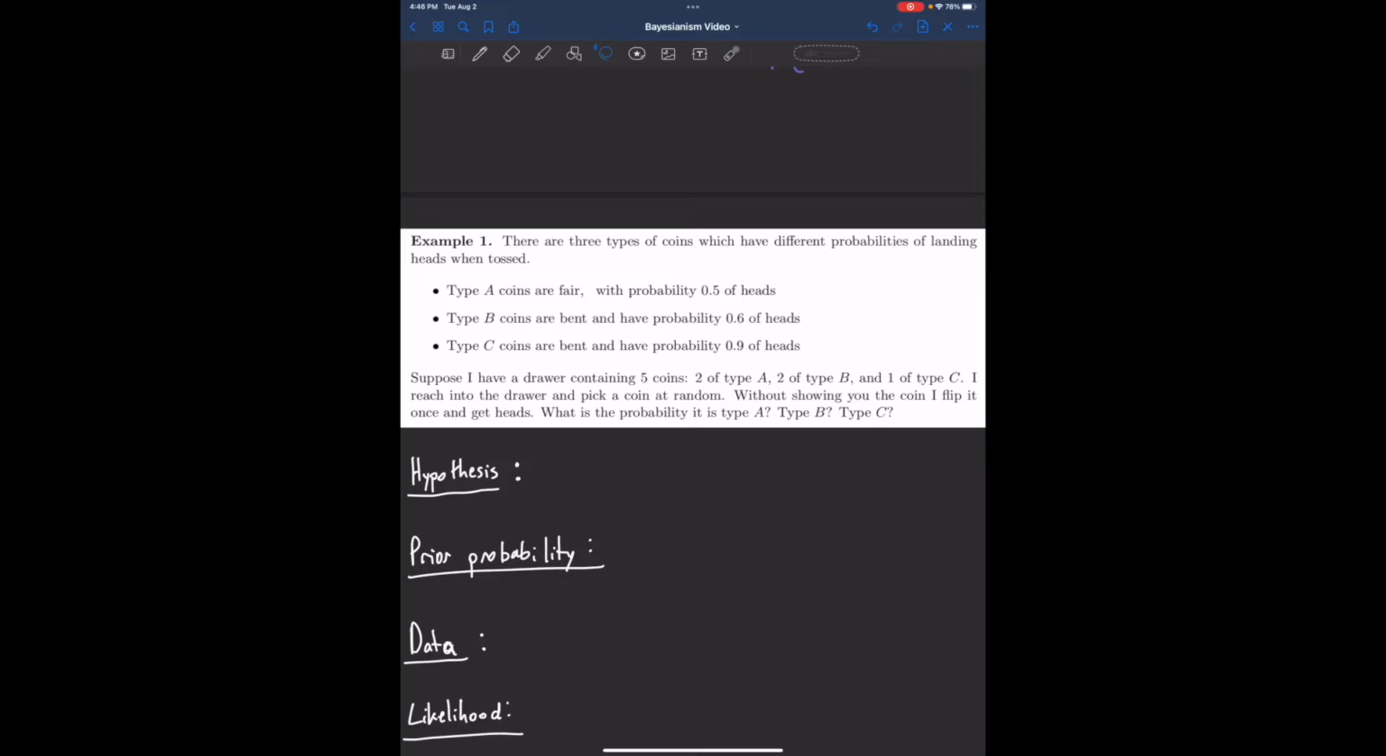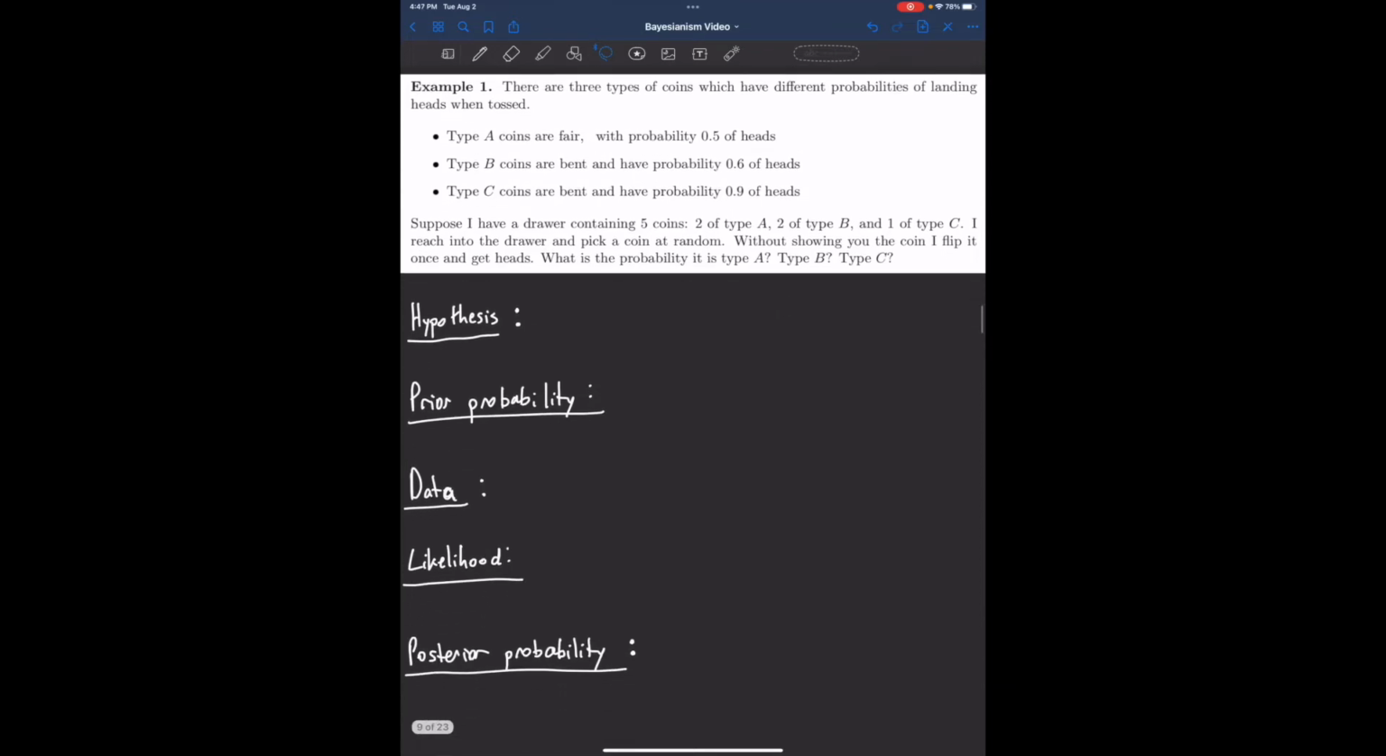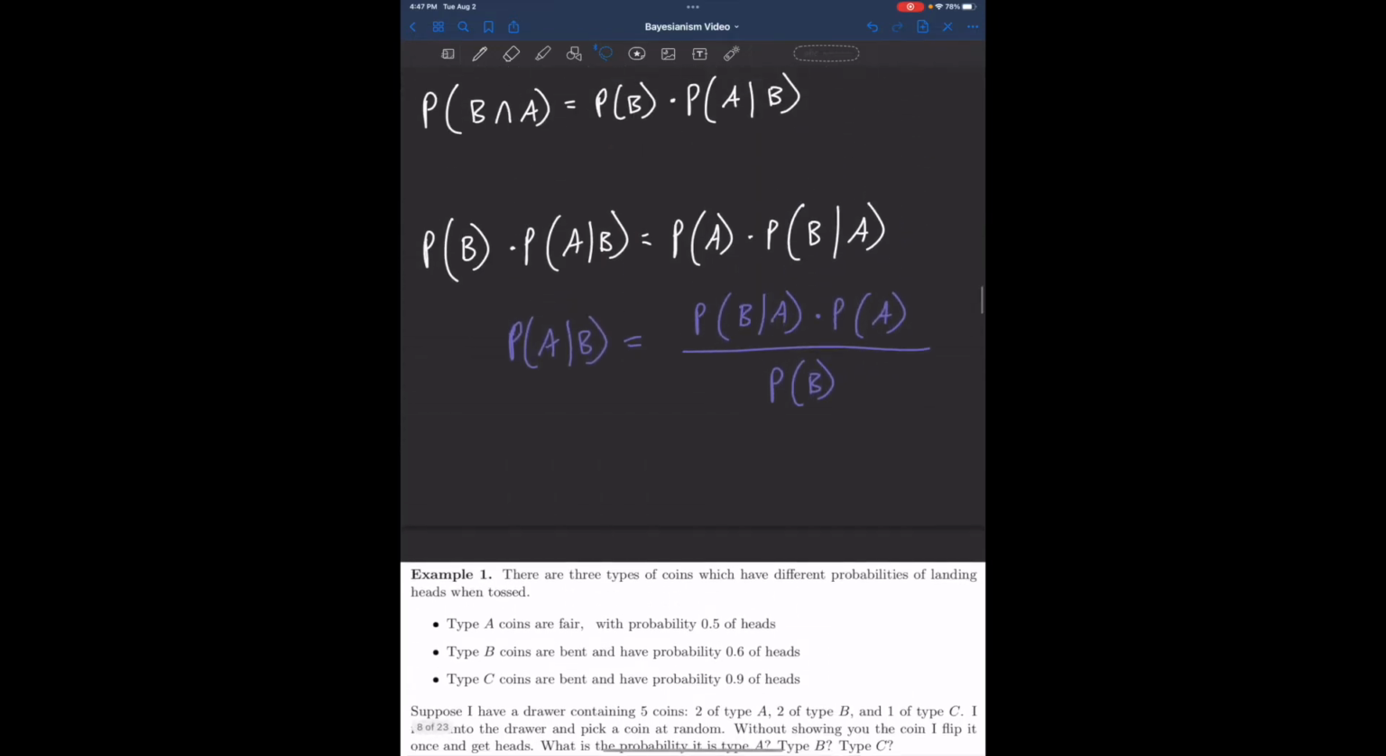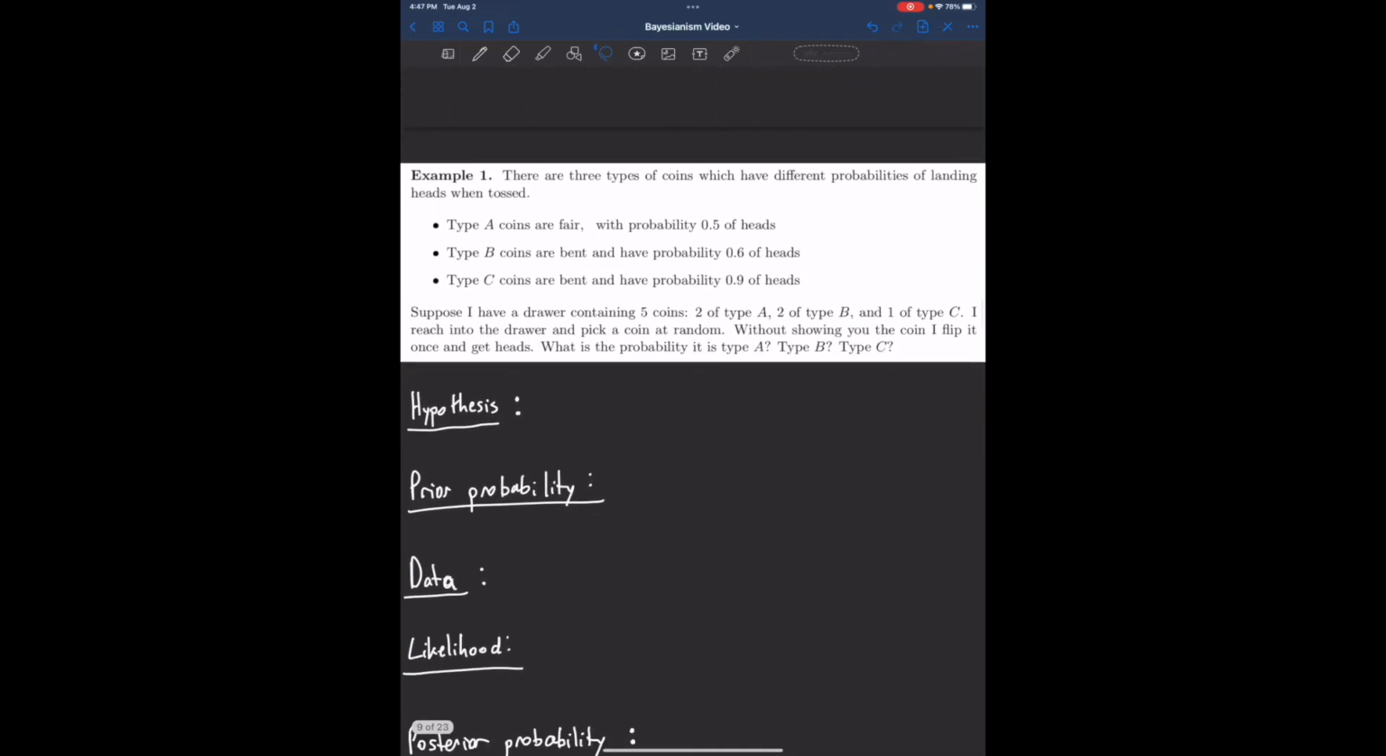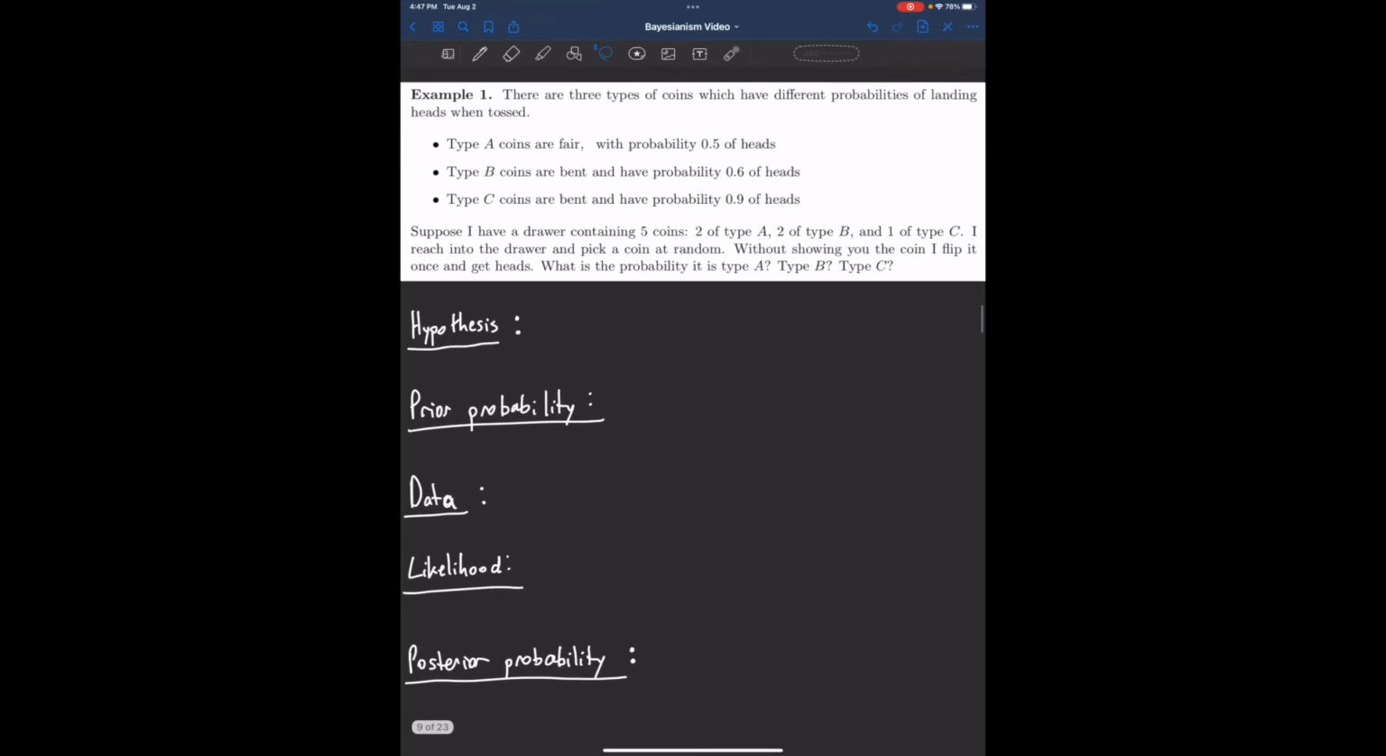Suppose I have a drawer containing 5 coins, 2 type A, 2 type B, and 1 type C. I reach in the drawer, pick a coin at random. Without showing you the coin, I flip it once and I get heads. What's the probability that this coin is type A, type B, or type C? Okay, so this is a classic Bayesian updating problem. And we're going to use Bayes' theorem in order to calculate these probabilities, the probability that the coin is type A, type B, or type C.